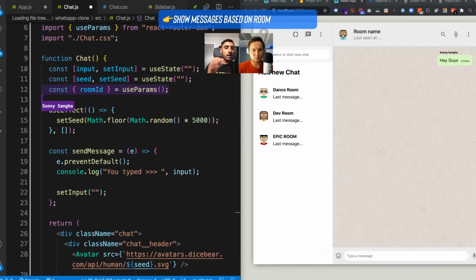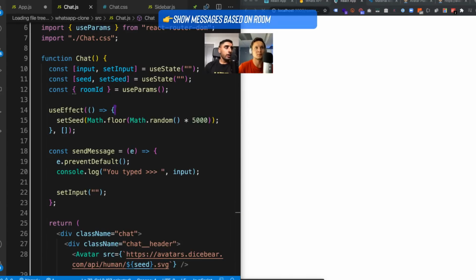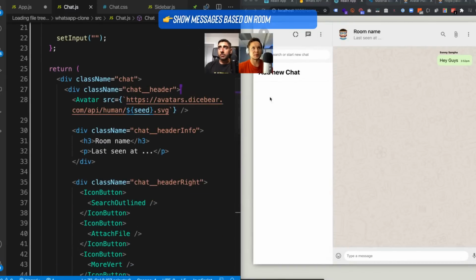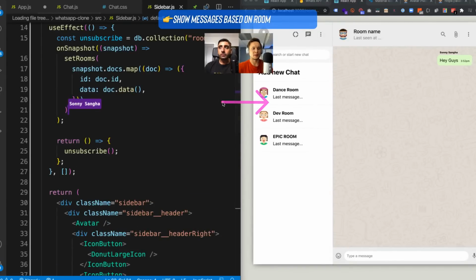And this will actually give us what comes after the /. So that's cool. But now how do I make it so that those links are clickable, right? So the sidebar chat. The way we do that is we go to sidebar chat. And remember, guys, you need these links right here.